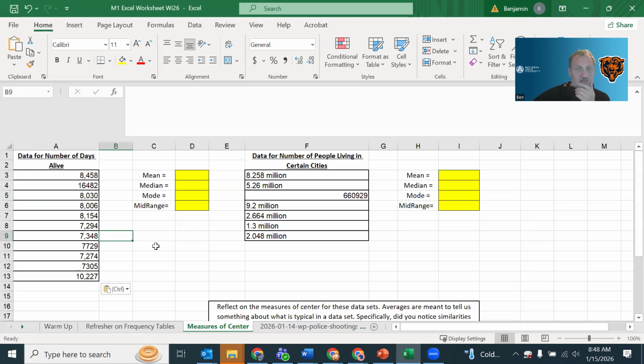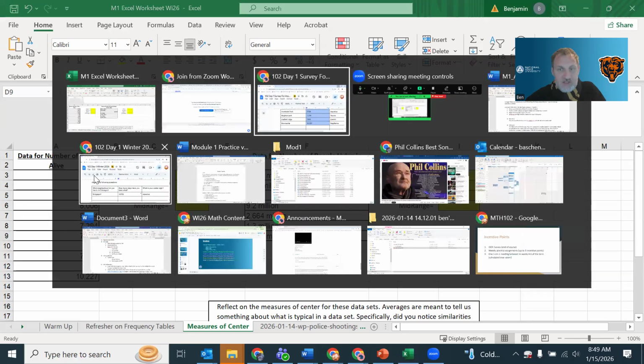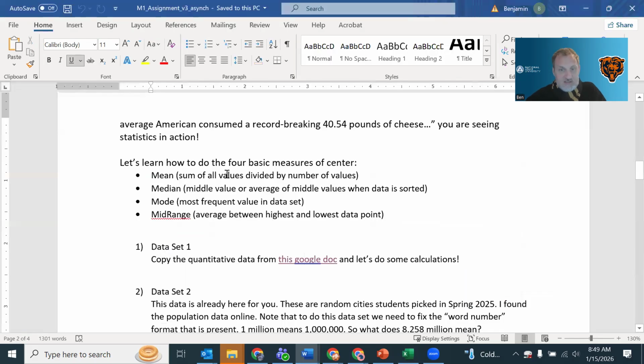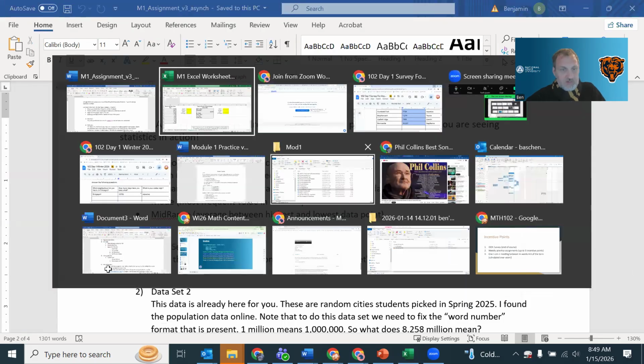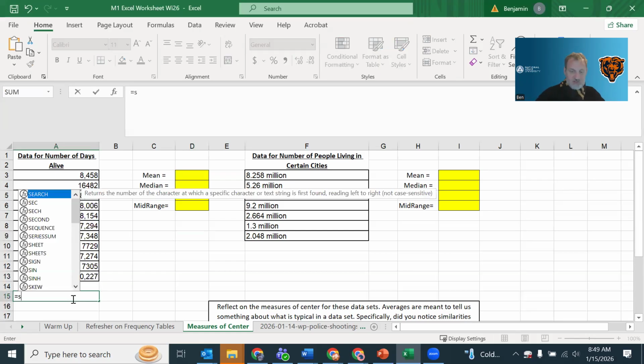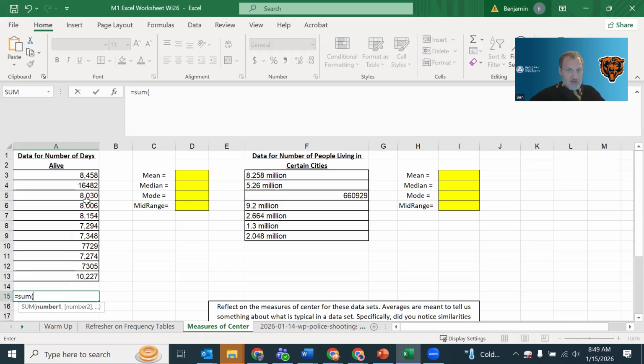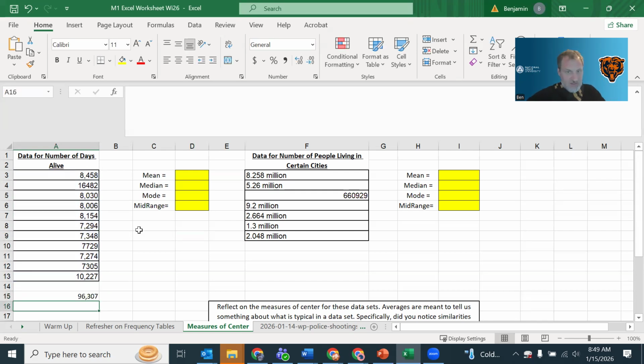So to do the mean, median, mode, and mid-range, I'm going to show both a by-hand approach, and then I'm going to show the Excel approach. And then you're going to do the same thing on this set here, and then you're going to answer the reflection question. If we look at the definition of mean, it says sum of all the values divided by the number of values. Well, we've seen sum, so we can do equals sum. And then we've got our answer here.